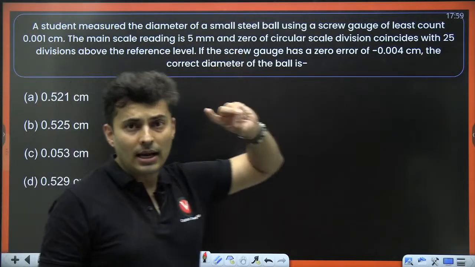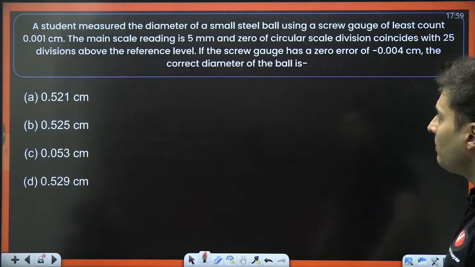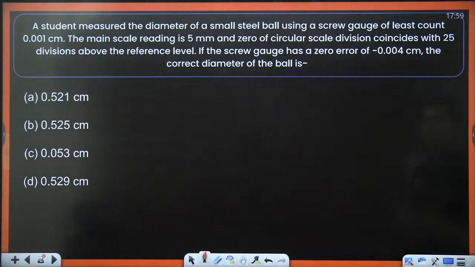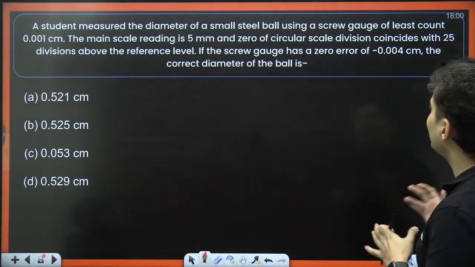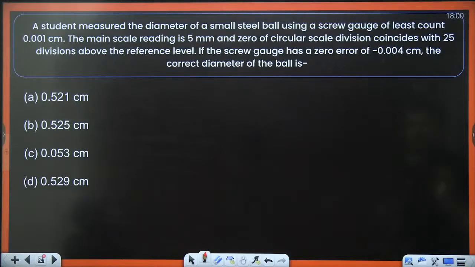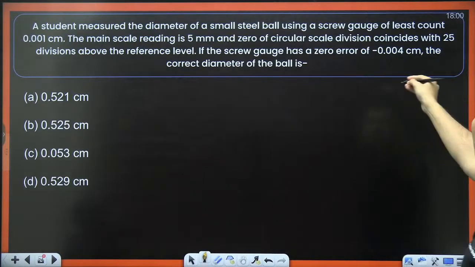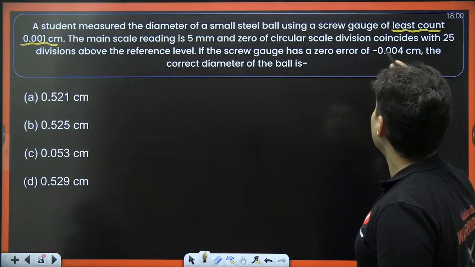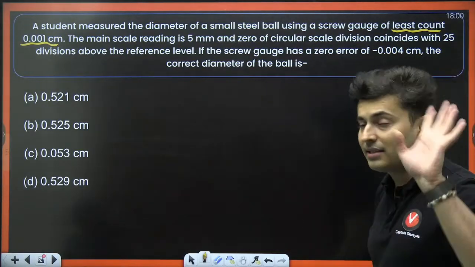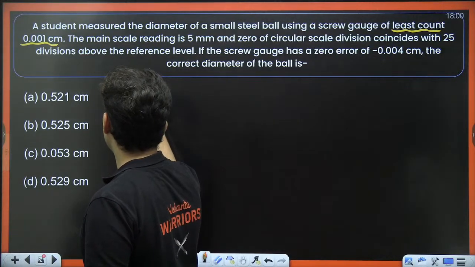A student measures the diameter of a small steel ball using a screw gauge of least count this much. The main scale reading is 5 millimeters and 0 of circular scale division coincides with 25 divisions above the reference level. If the screw gauge has a zero error of minus 0.004 centimeters, then the correct diameter is. So we have to find everything over here. The least count is clearly mentioned. The main scale reading is given, and since 0 coincides with something, that means there is some zero error. All right, so let's start by finding the zero error.